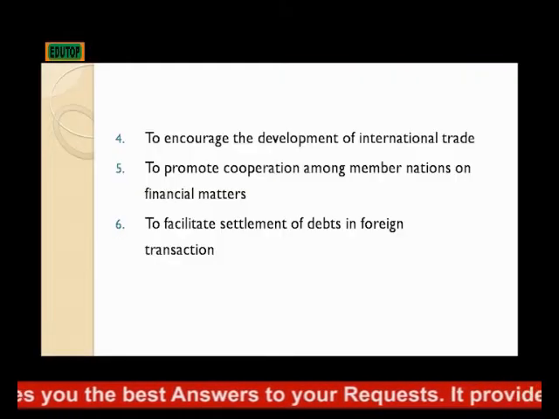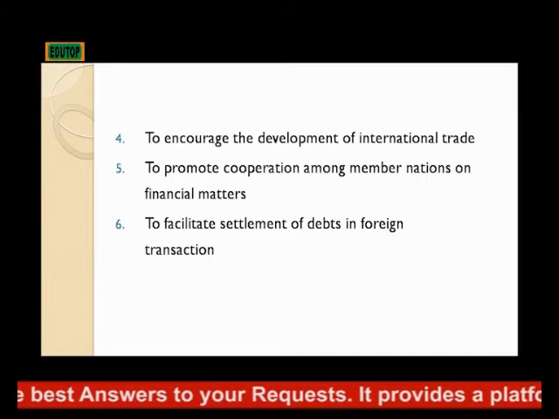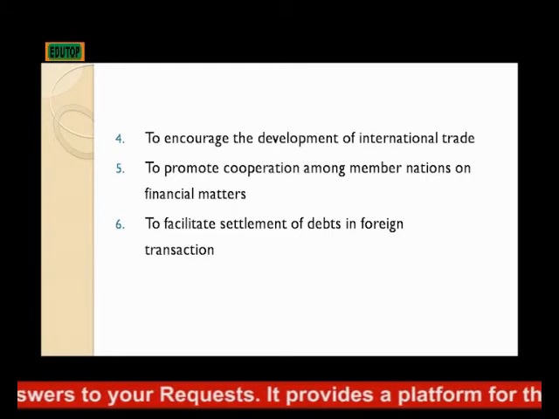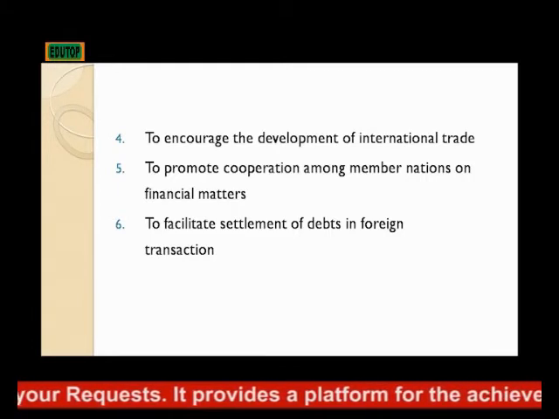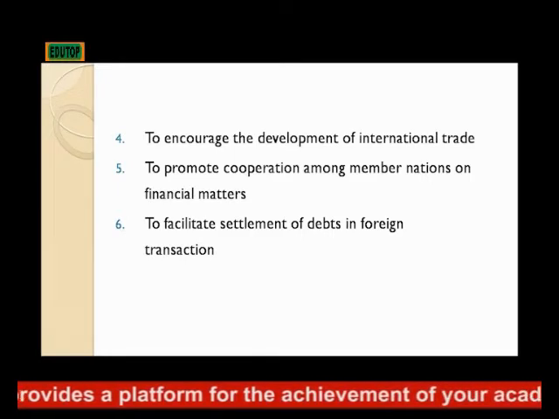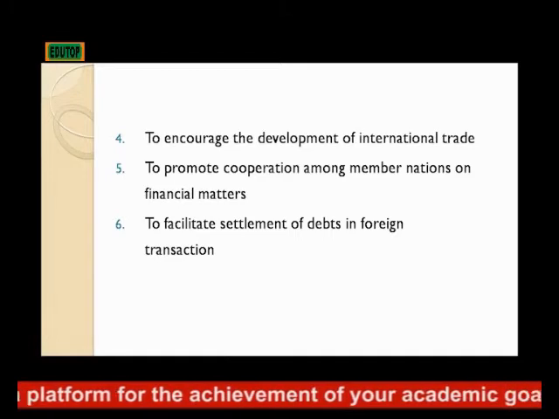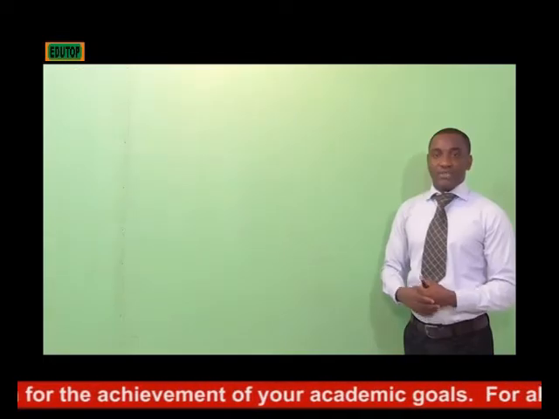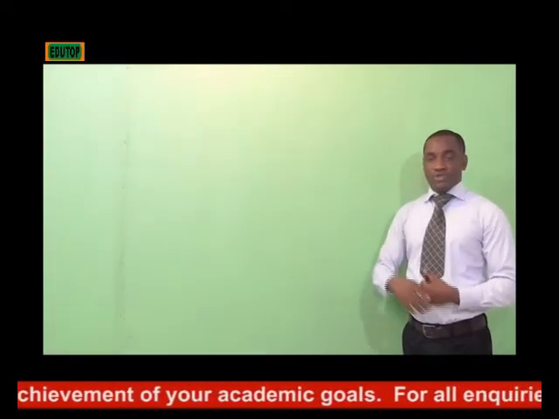And four is to encourage the development of international trade among different countries, and also to promote cooperation among member nations on financial matters, so that these nations will be able to interact very well on any issue relating to finances.